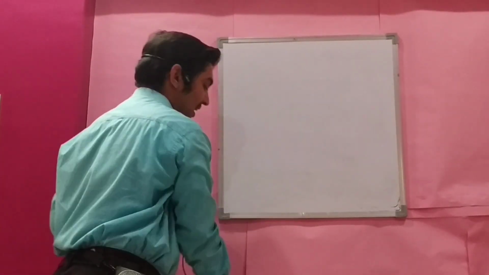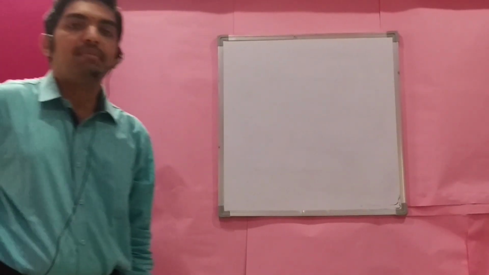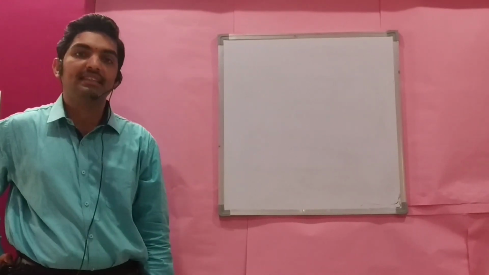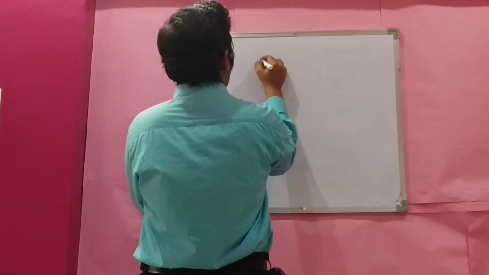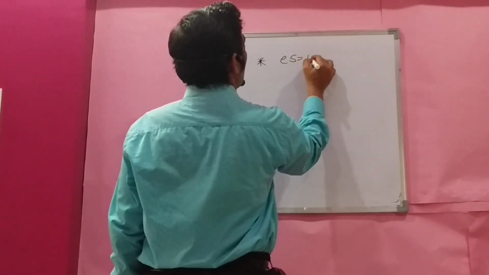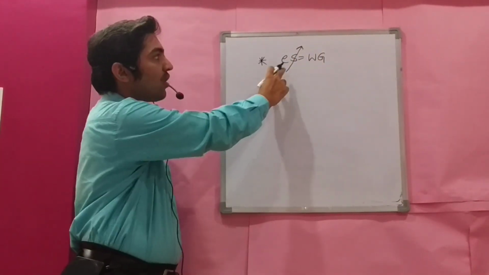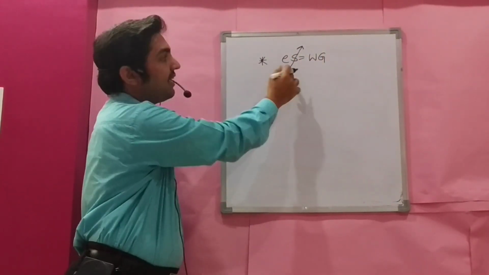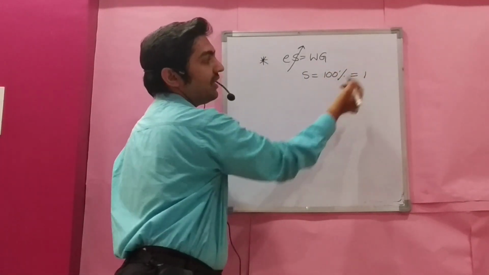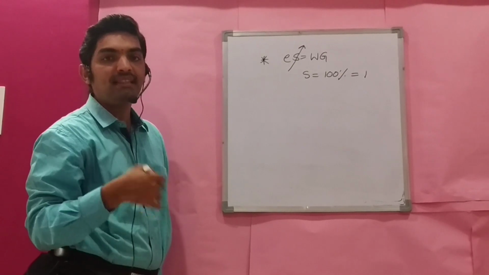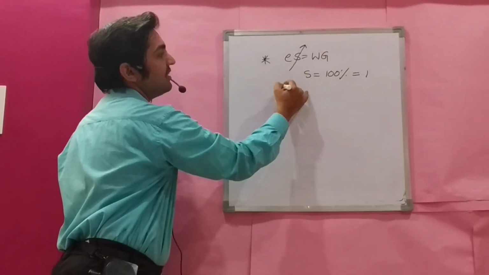Based on this one relationship eS is equal to wG, multiple questions can be asked in GATE as well as in IAS exams. First question, an important area for GATE, eS is equal to wG. If the soil is fully saturated, then the degree of saturation becomes 100%. That is taken as unity, 100 by 100. Percent means per 100. So S is 100%, that is 1, then e is equal to wG.